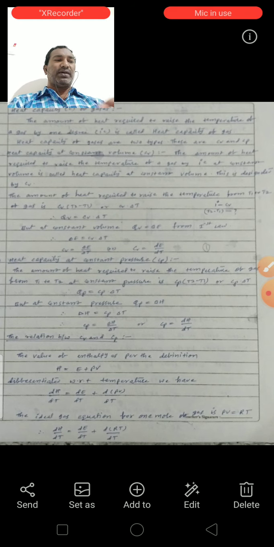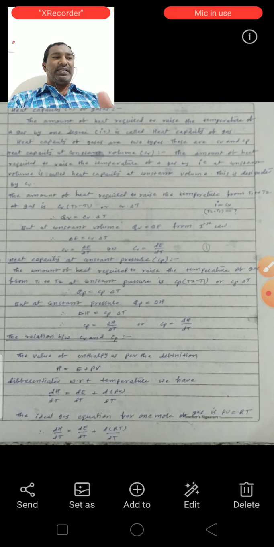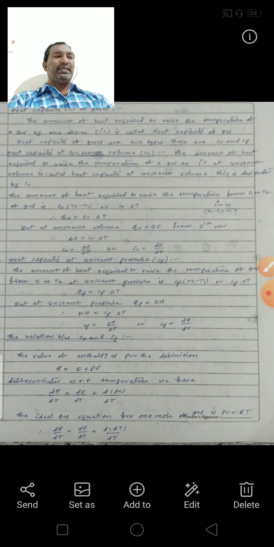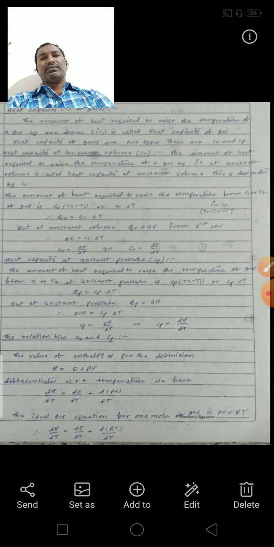The amount of heat required to raise the temperature of a gas by 1 degree centigrade is called the heat capacity of gas.